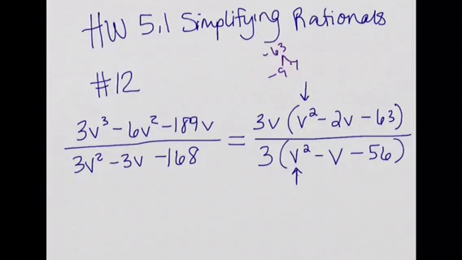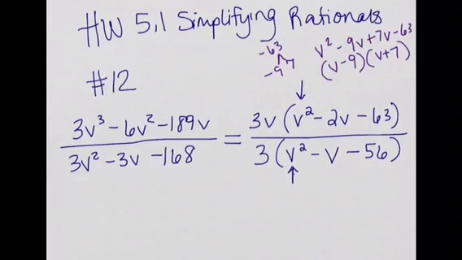So when I write this out, it'll be v squared minus 9v plus 7v minus 63. When I factor by grouping or use the box to factor out, putting all those terms inside of the box, I end up with v minus 9 and v plus 7.